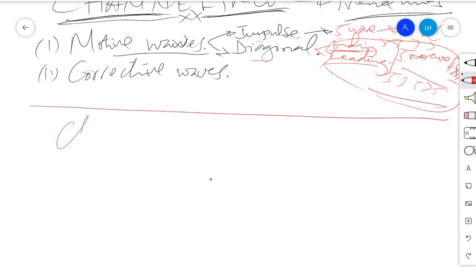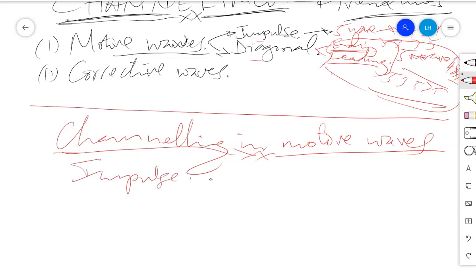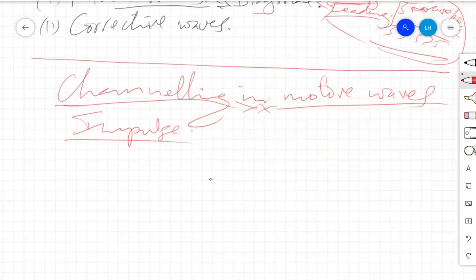Now let us see channeling. This is what we call channeling in motive waves. Sometimes maybe spellings are not correct, but don't consider those things. Let's go with the lesson. Channeling in the motive waves: we have said that in motive waves we have impulse and diagonal. Now let us start with channeling within an impulse.